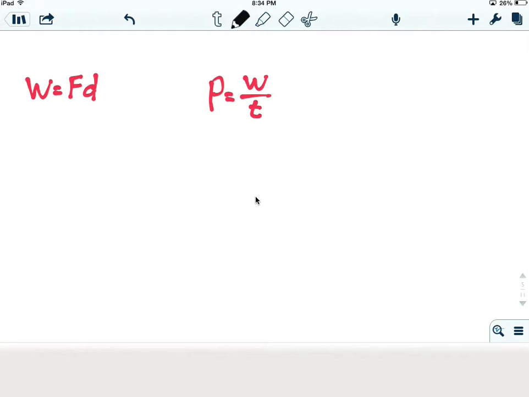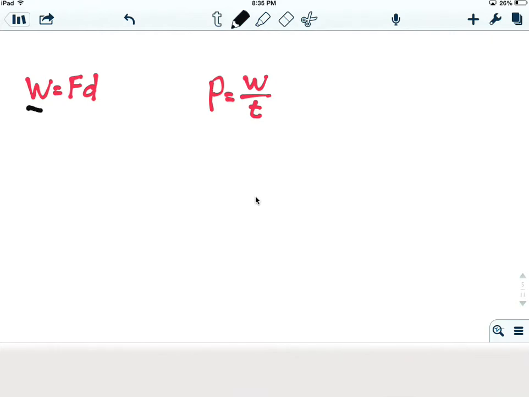Okay. Now we don't transfer all of the energy. We'll talk about efficiency at the very end of this, but basically what happens is we lose some of the energy, sometimes to friction and sometimes to thermal energy. But basically, we don't ever get rid of any energy. It's only transferred.